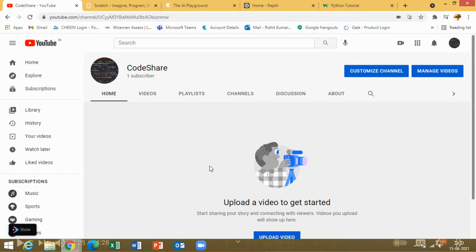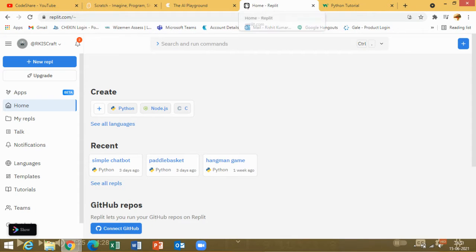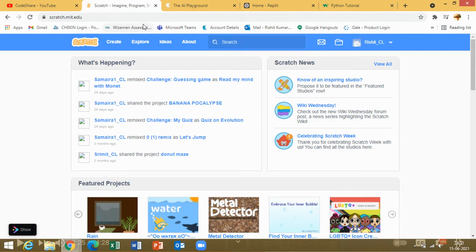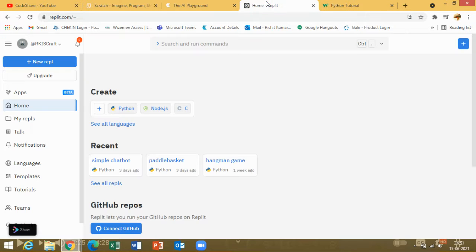So in this, we'll be using three platforms, which are Scratch, AI Playground, and REPL IT, so Python basically. Scratch is basically block-based coding, AI Playground is configuring a chatbot, and REPL IT is Python.